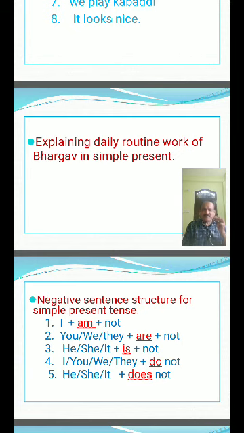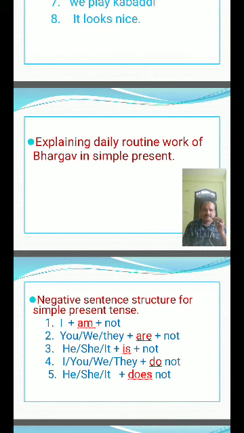You observe that I usually get up at 6 o'clock in the morning. Usually get up, this is a V1 form. It is a generally daily routine work. I do yoga from 7 a.m. to 7:30 a.m. I do, you do, they do, we do.